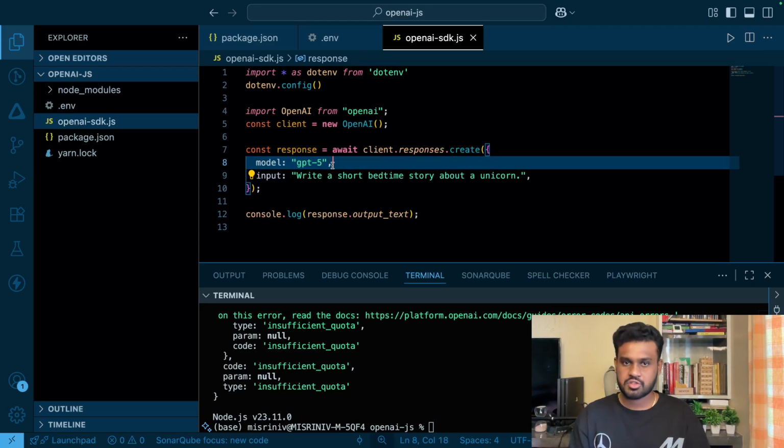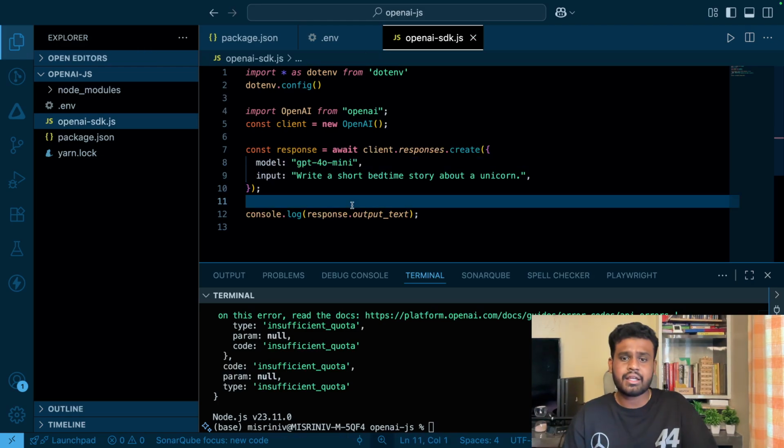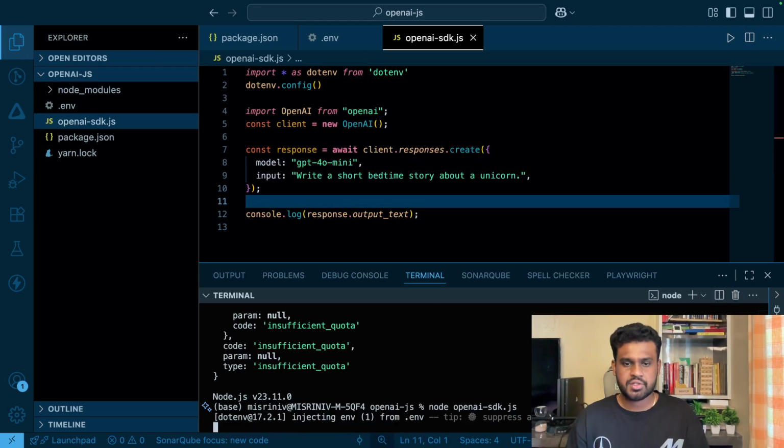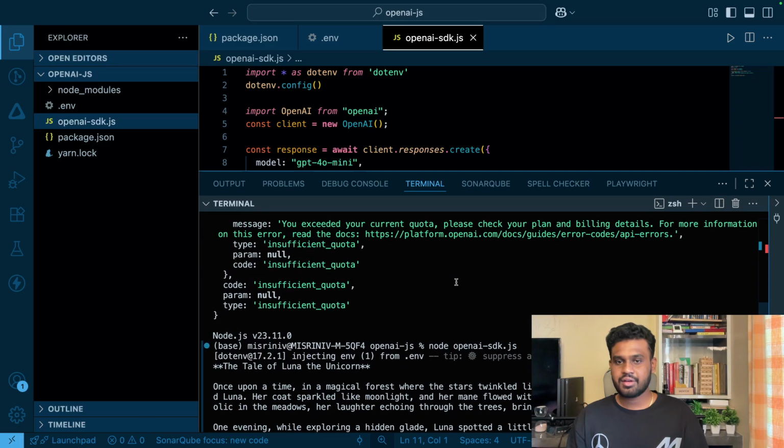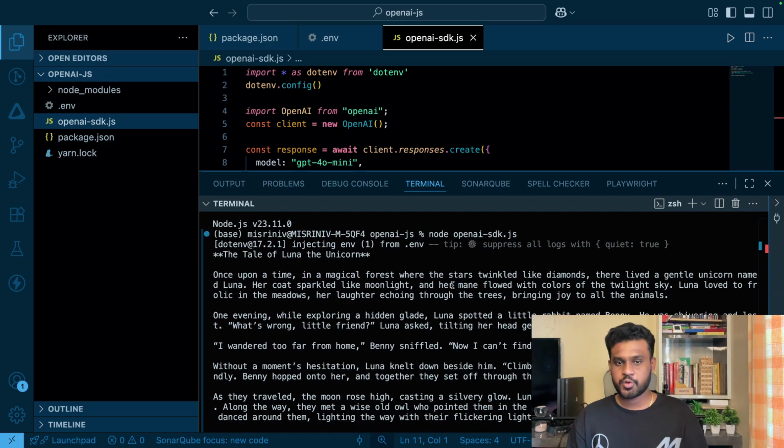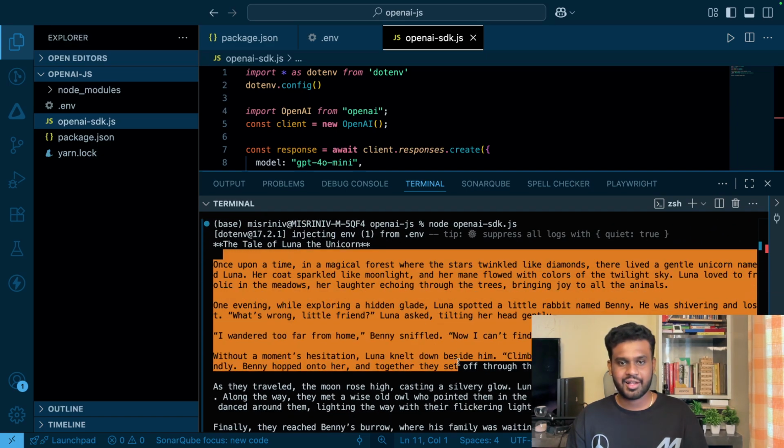We have only $5 of quota, right? So let's downgrade this. I will just say I want GPT-4o mini, which is a mini model. It has some restrictions, but we'll get our task done. If you just do this, your insufficient quota error should go and it should give you the result. That is why you need some guidance. If you directly learn from there, you will just get these hiccups and you will feel that, hey, I cannot do it.